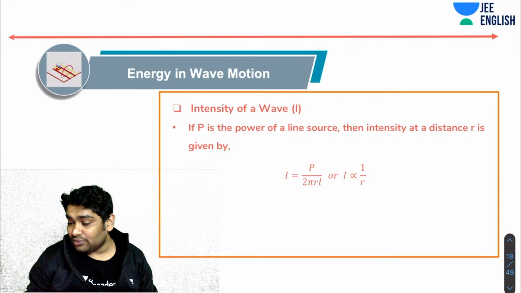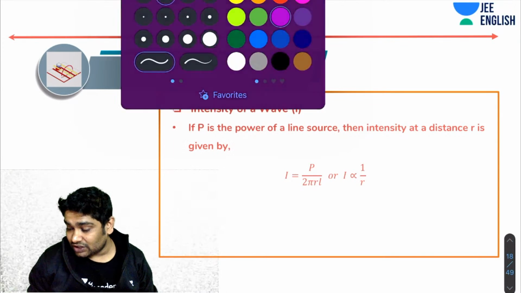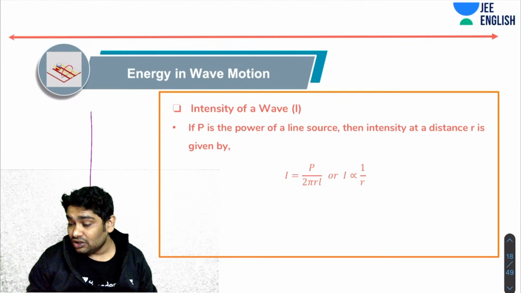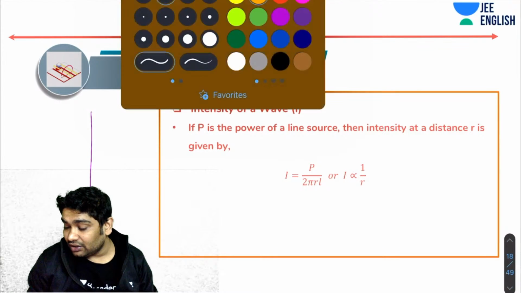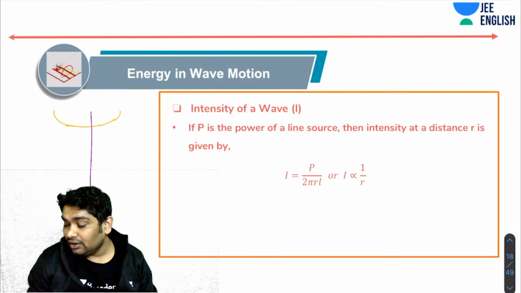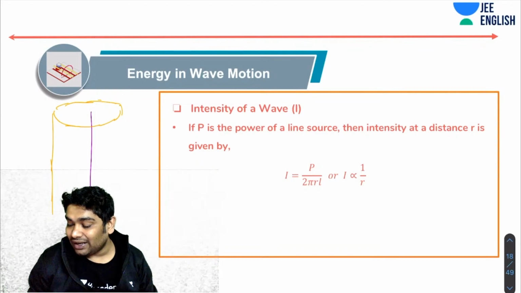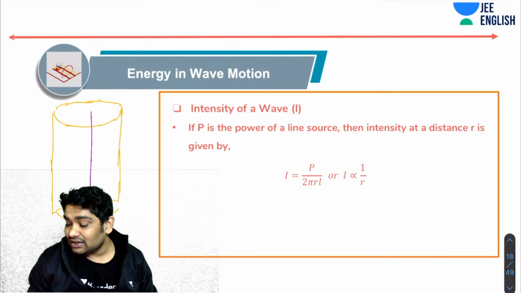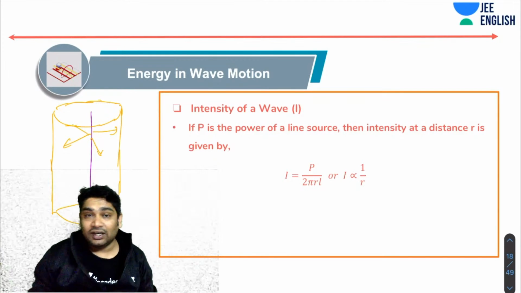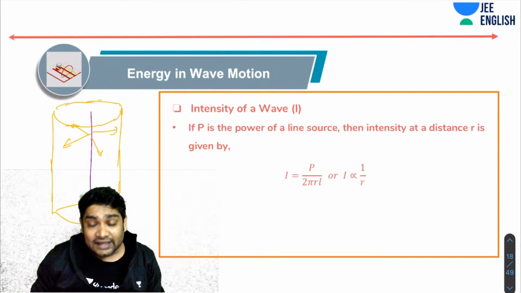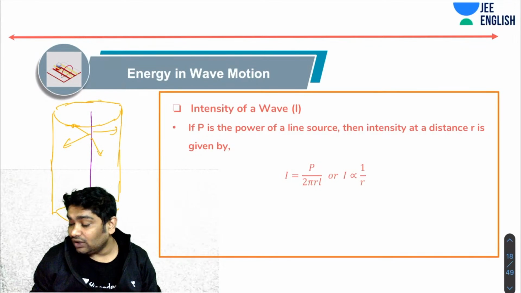So what I'm trying to say here is now you have a source which is a line source instead of a point source. So this will spread energy into a cylindrical region, right? So the curved area of the cylinder is 2 pi r L. So that is why you are getting this kind of an equation. So when this is emitting energy in all the directions, it is getting spread over a cylindrical region. So the intensity at a distance r falls with 1 over r. Okay.